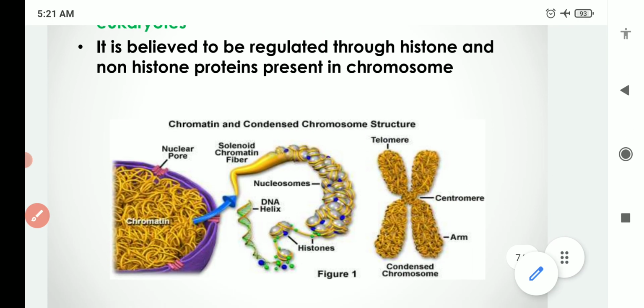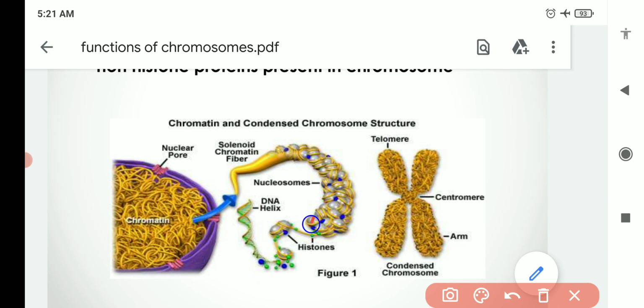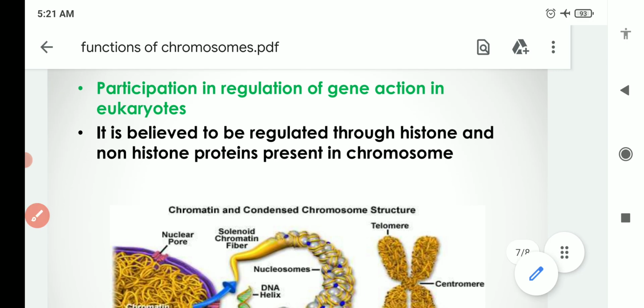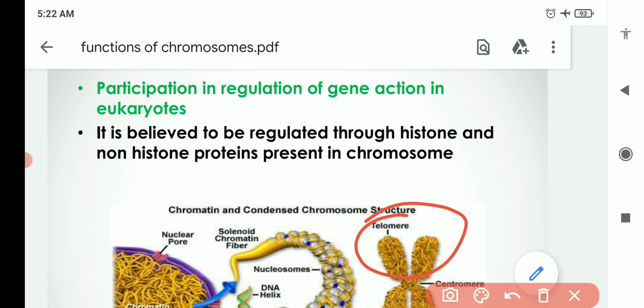In this image you can see these are the histone proteins around which DNA is coiled, and it is taking the form of a chromosome. These histone proteins are believed to have an important role regarding the regulation of gene expression or gene action in eukaryotes, because this type of chromosome is present only in eukaryotes. In prokaryotes this type of arrangement is not there.